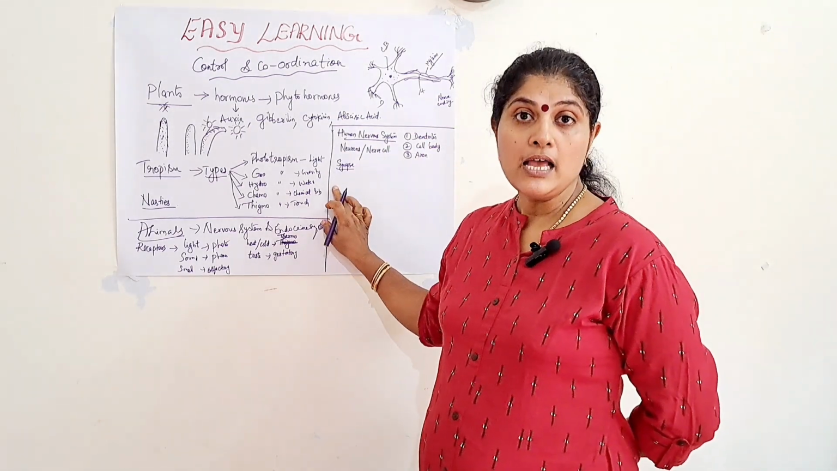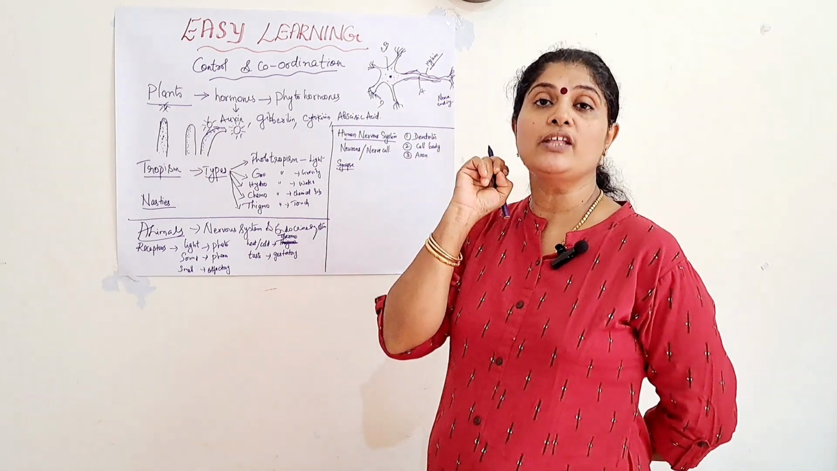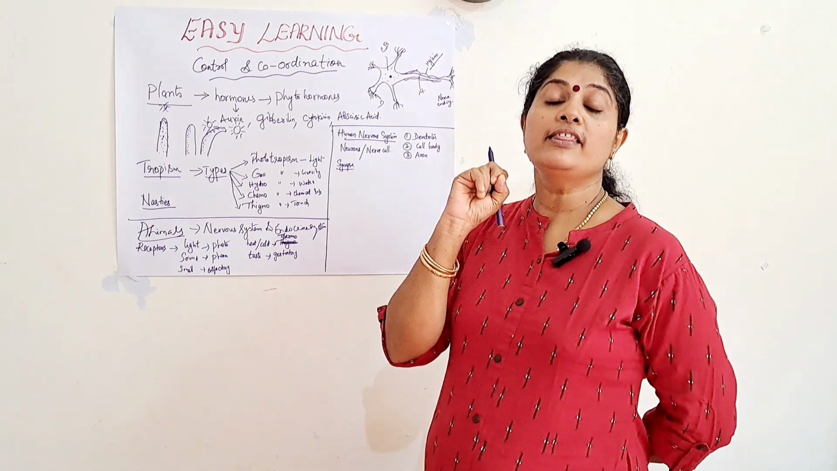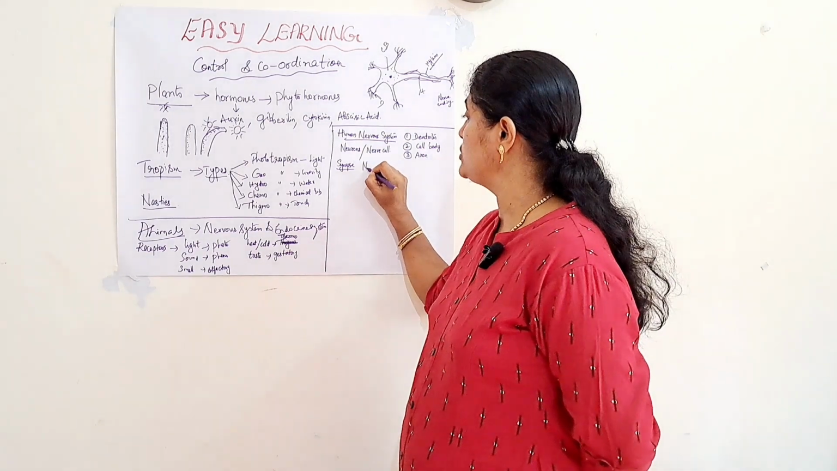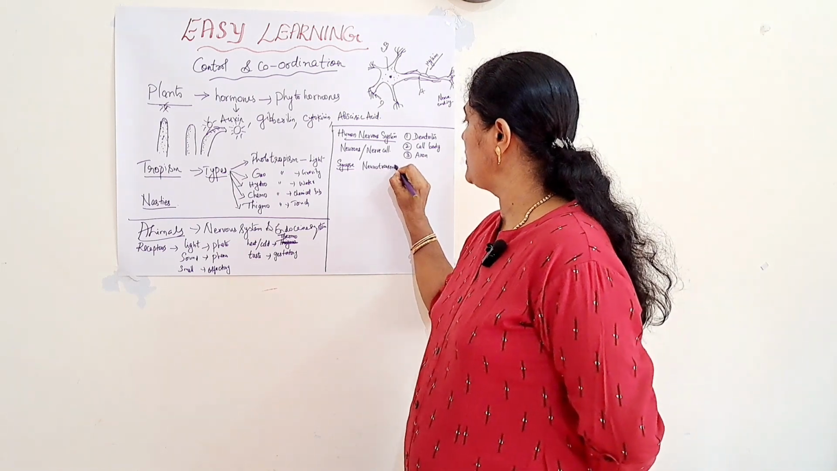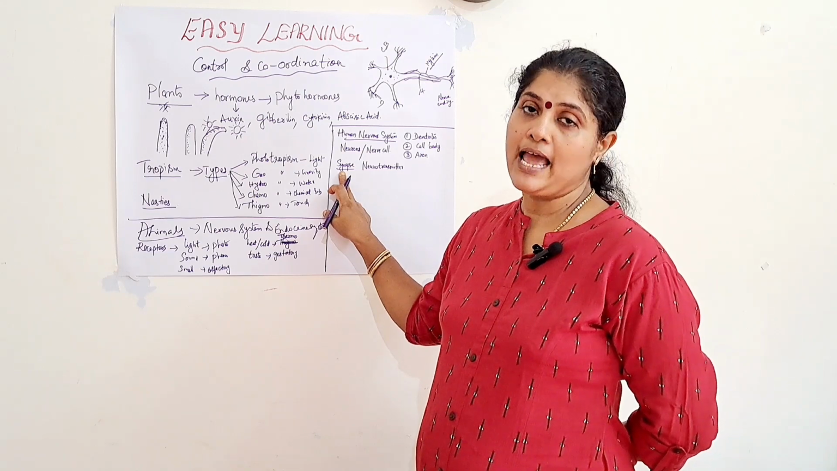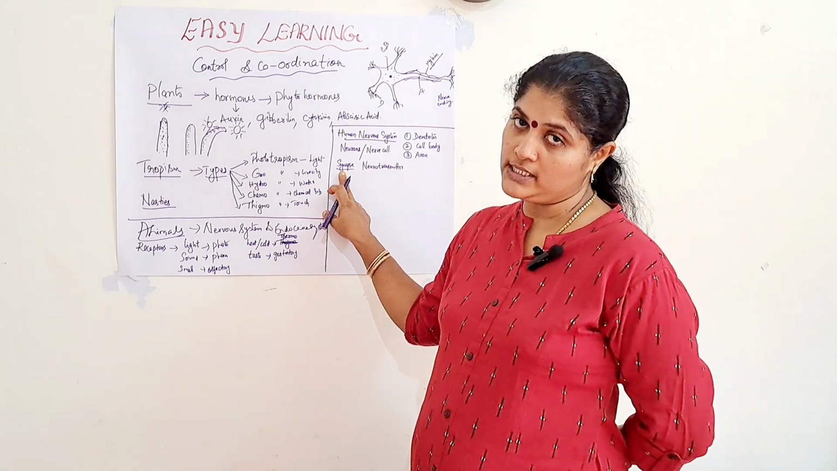It is known as the synapse. And through that minute gap, the messages or the impulse is transmitted with the help of a chemical substance. It is known as neurotransmitter. This is very, very important for the exam. So, what is synapse? Synapse is the microscopic gap between the two adjacent neurons.